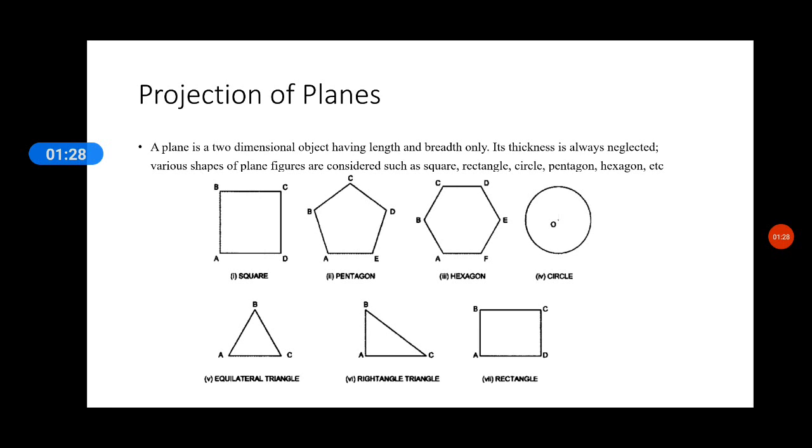For example, if you cut it into a square, pentagon, hexagon or circle, whatever method you use to cut, you can see the different planes in that sheet of paper. Everybody has to try that example, take a sheet of paper and cut it into various shapes. It will be useful for you to analyze the problems.